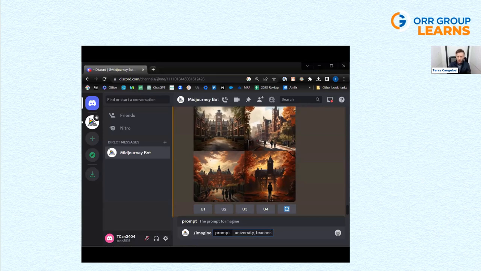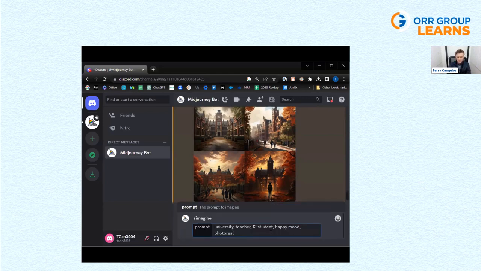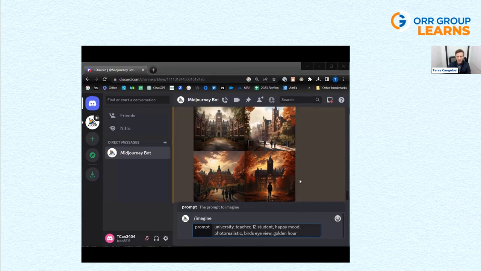So let's say we want a university teacher, 12 students. Let's say we want it to be in a happy mood and we want it to be photorealistic. This one is going to take a second to make sure I spell this correctly. Let's give it a bird's eye view because we want to see it from above. And my favorite light is golden hour, get right in front of that sunset. I see we got some golden hour right here, but I think everyone looks better in golden hour.